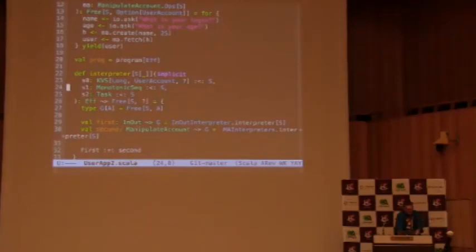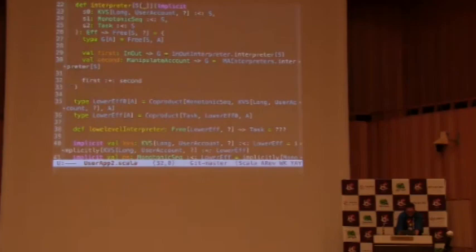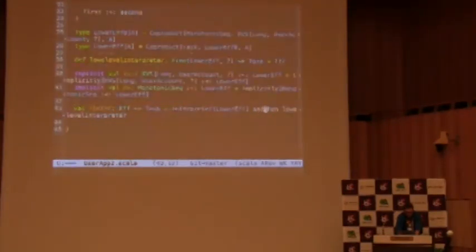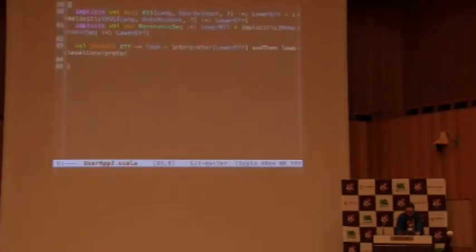Once we have that interpreter, which we basically create by summing existing interpreters together, the only thing that we need to provide is an interpreter that will go from this lower level language to our final task. And once you implement this, your final interpreter, so your final thing that will go from EFF, just a reminder, EFF is this co-product of input output and manipulate account, to task, is just a composition of this high-level interpreter and lower-level interpreter. And that's really what it is.